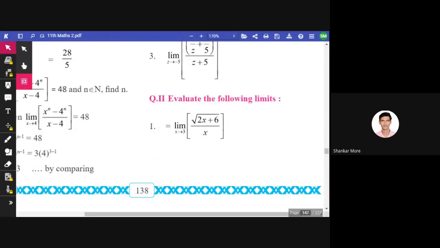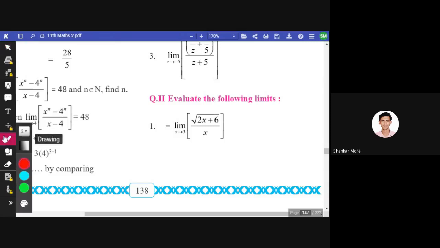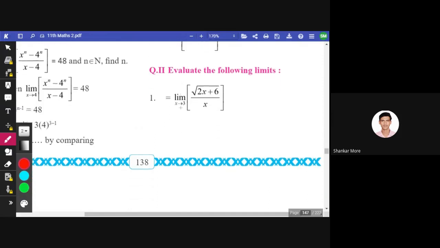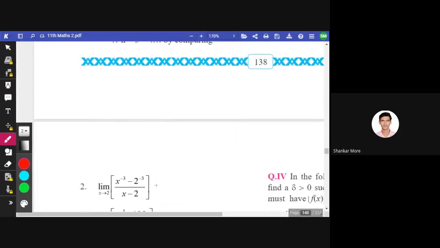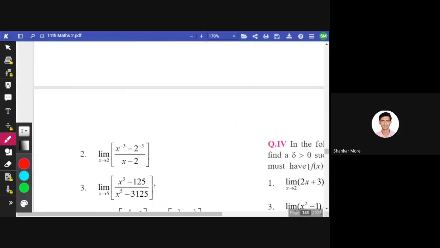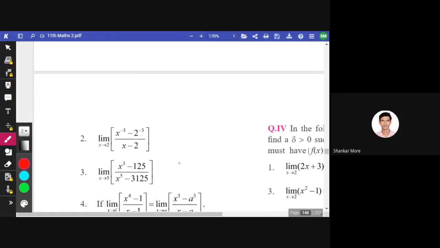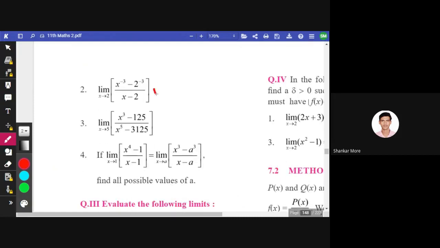Evaluate the following limits. Again, I think the same can be followed. If the denominator is not 0, just put the value of the given x and get the answer. Again, there's nothing more to do in the example. For the second one, the straightforward formula needs to be applied, right?